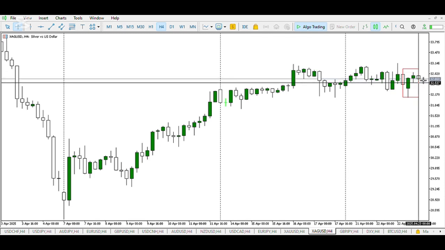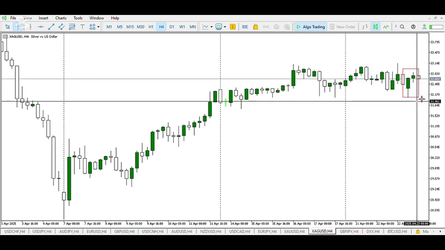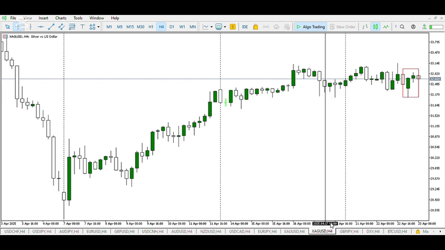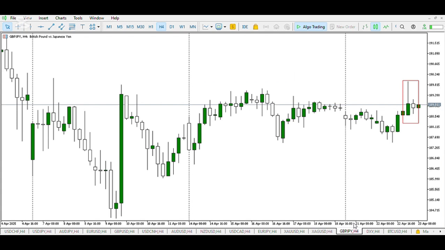Then price has to push down, break the low of this candle, break the low of the day. Then we can conclude that there will be a weakness on silver. GG, do the analysis on your own.